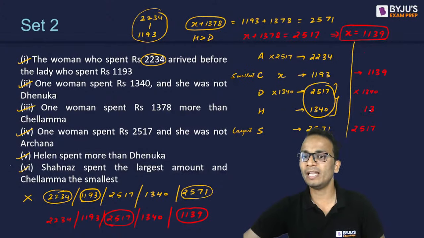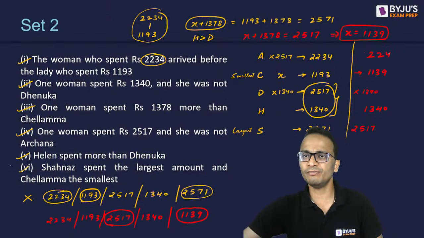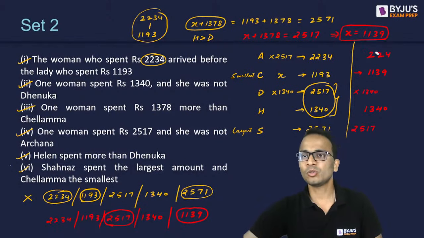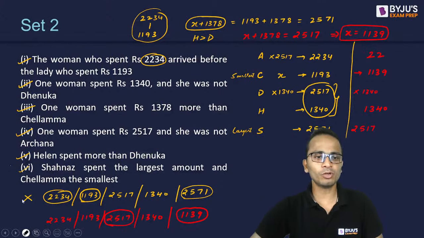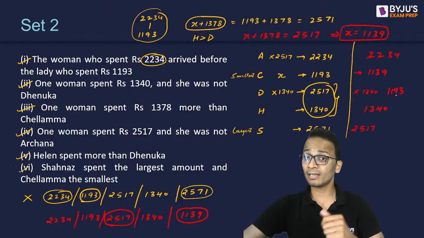So Helen will spend 1340, and the remaining two amounts are now sorted. Archana will spend 2234, and the last remaining amount will be spent by Dhenuka, 1193. So now Helen has spent more than Dhenuka.